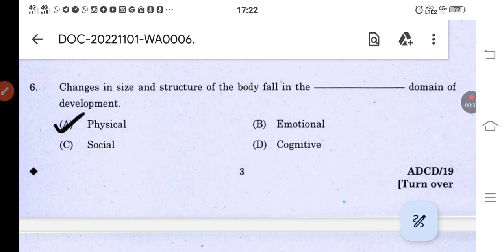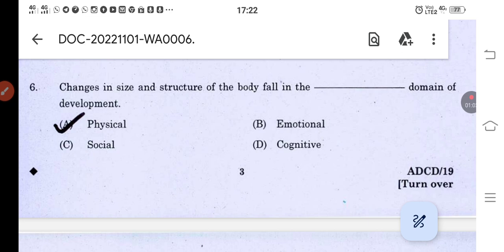First we will discuss the meaning of all these options, then we can choose according to the question. First one is physical development. Physical development means when there are changes in the structure and body size, when there is an increase in height and weight. That comes under physical development.